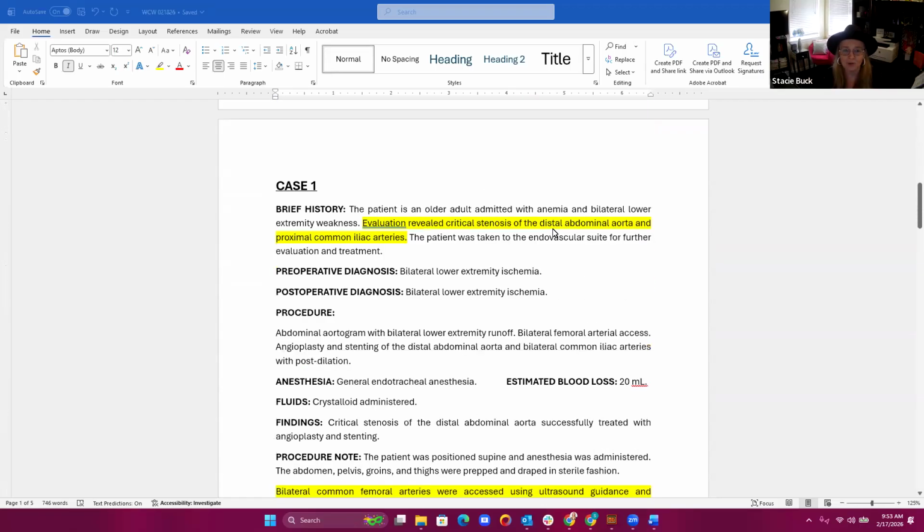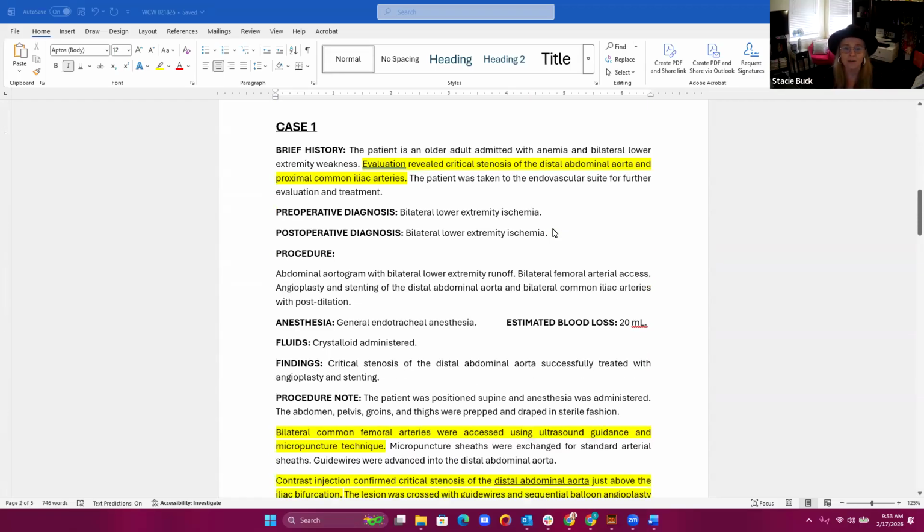Okay, so let's get into the first case for this week. First thing I'm going to do is just read through the report. This is a very short report that was given to me. And the reason why I want to read through the report is I want to point out issues with the documentation before we actually get into the coding, because this one is problematic from a coding perspective to get the accurate codes based on the documentation.